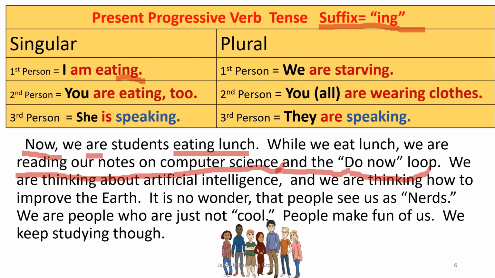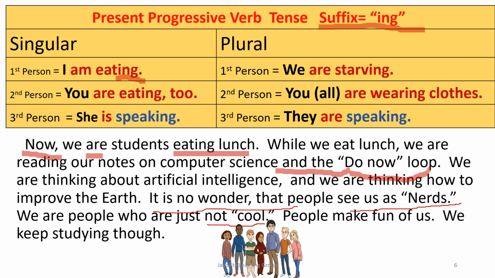We are thinking about artificial intelligence and we are thinking how to improve the earth. It is no wonder that people see us as nerds. We are people who are just not cool. People make fun of us. We keep studying though.